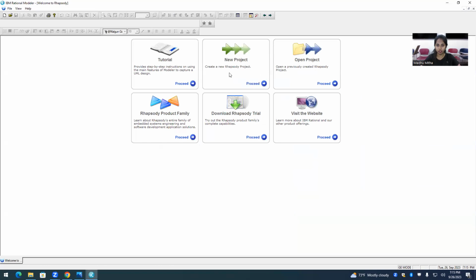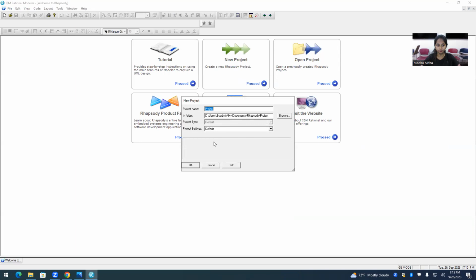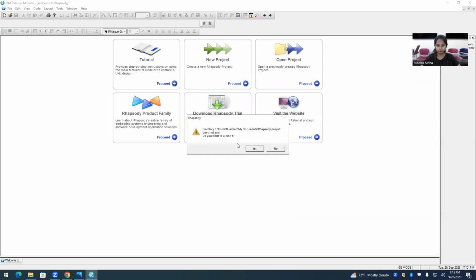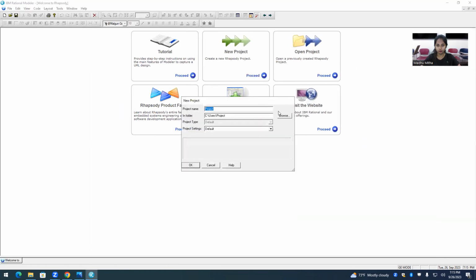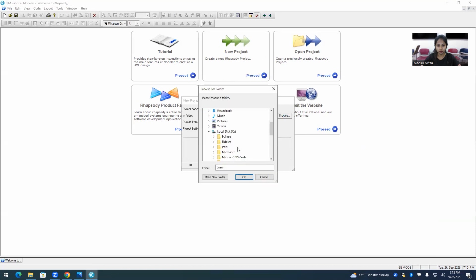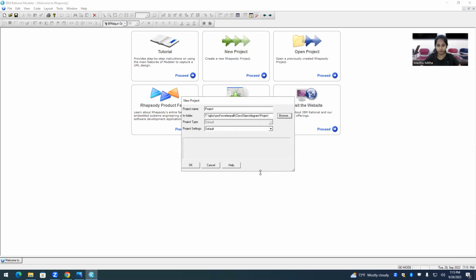We have to move ahead with a new project, give a name, and browse in a folder and click on OK. You can browse and create a folder. You can make a new folder and hit on OK.